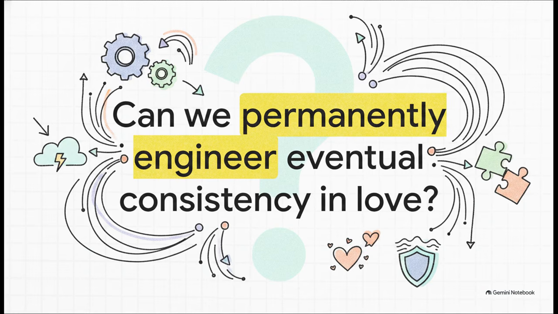Which leaves us with this final crazy thought. If human connection operates just like high-dimensional optimization, can we permanently engineer our way to eventual consistency in love? I'll leave you to ponder whether applying the Saga pattern to your own life, dropping the demands for immediate validation, and just accepting asynchronous flow might actually be the ultimate algorithm for protecting your heart while finding perfect alignment.